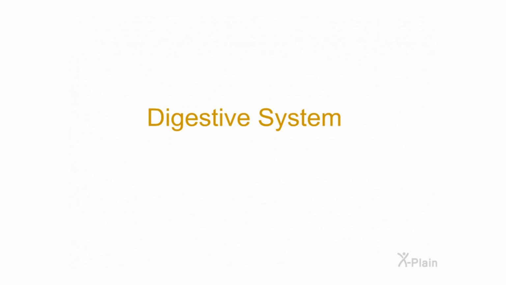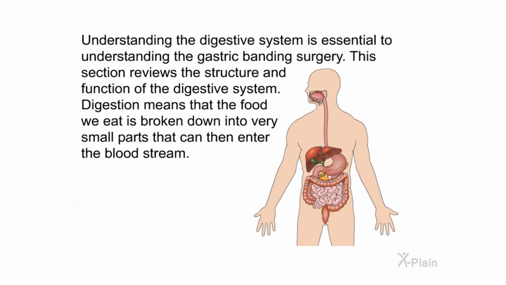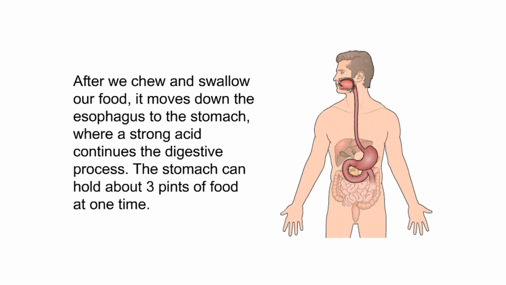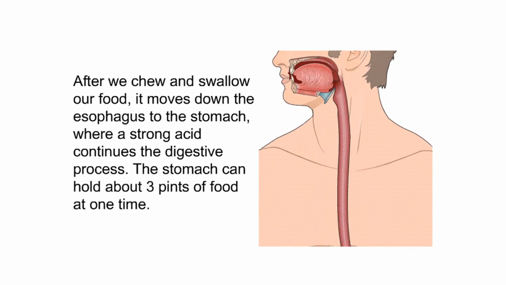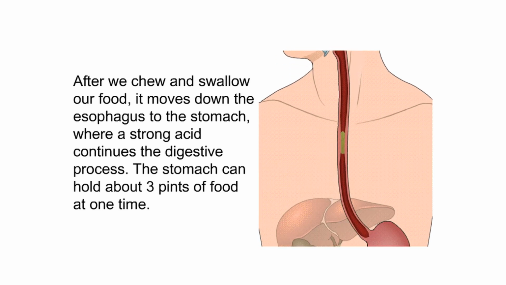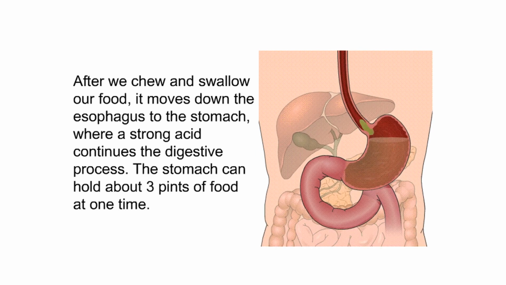Digestive system. Understanding the digestive system is essential to understanding the gastric banding surgery. This section reviews the structure and function of the digestive system. Digestion means that the food we eat is broken down into very small parts that can then enter the bloodstream. After we chew and swallow our food, it moves down the esophagus to the stomach, where a strong acid continues the digestive process. The stomach can hold about 3 pints of food at one time.